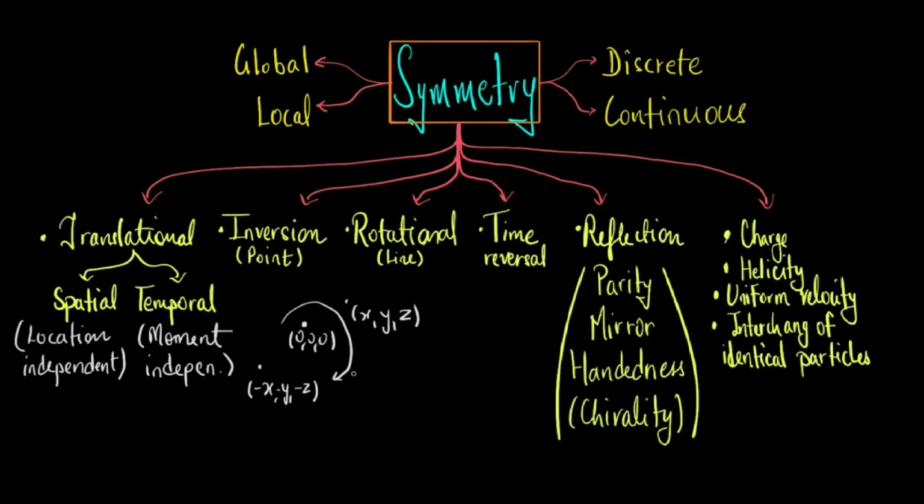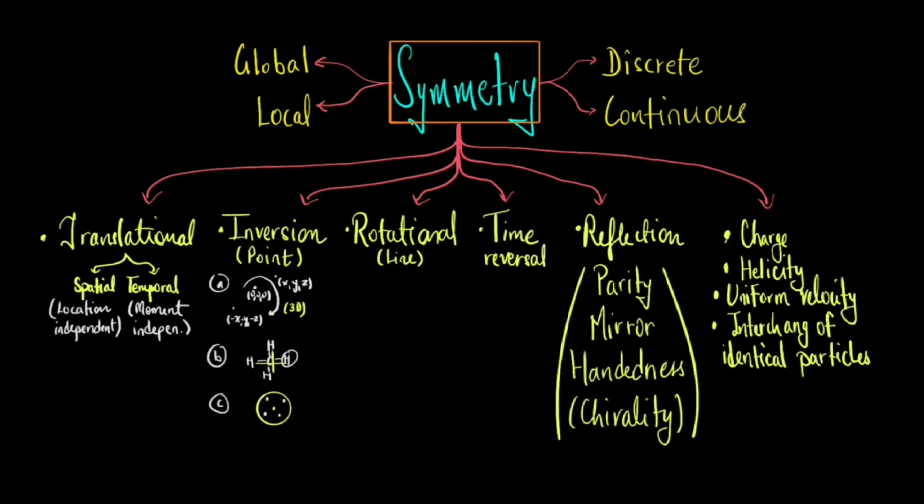So let's see some examples. In molecular chemistry, we have the molecule methane, CH4, which exhibits inversion symmetry. Its central carbon atom is symmetrically arranged with 4 hydrogen atoms in 3 dimensions. If you pick any hydrogen atom and draw a line through the carbon atom to the opposite side, you will find another hydrogen atom at an equal distance but in the opposite direction. Now let's see an example of a mathematical sort. A circle has inversion symmetry about its center. Reflecting any point on the circle through its center yields another point on the circle.